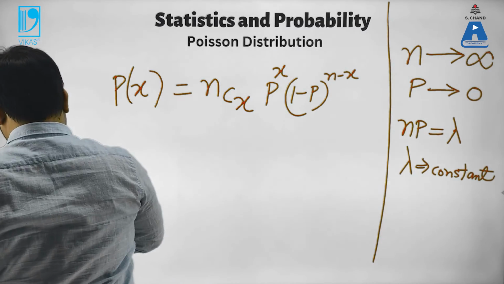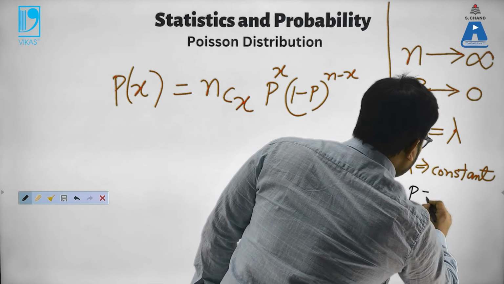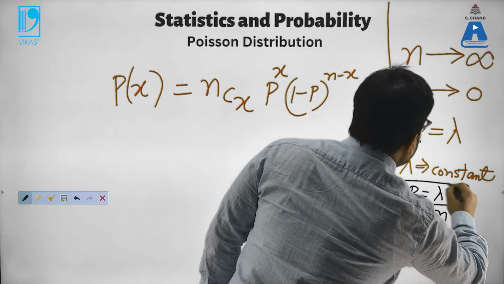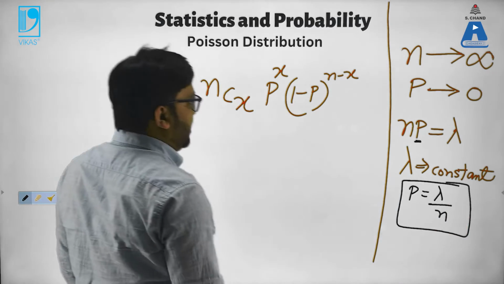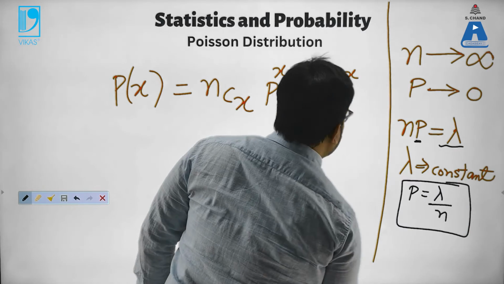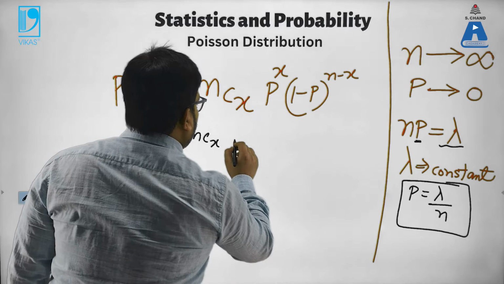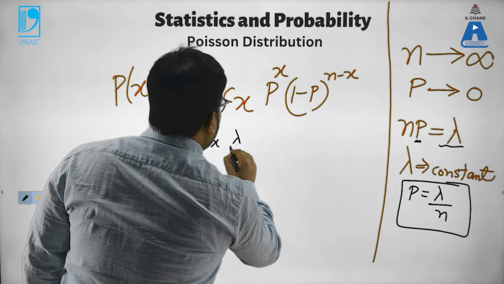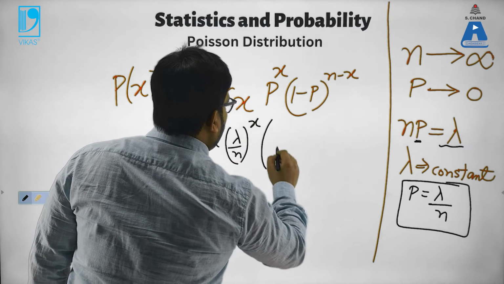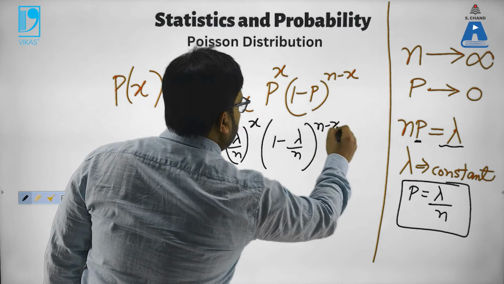Now you see here, this p can be written as p is equal to lambda upon n. Lambda is a fixed number, remember, a constant. So this can be written as nCx, and for p I will write (lambda upon n) whole to the power x, and (1 minus lambda upon n) whole to the power n minus x.